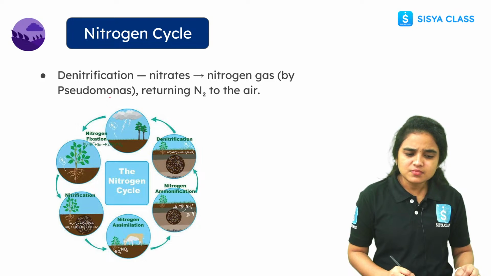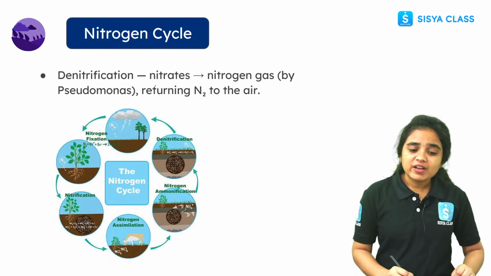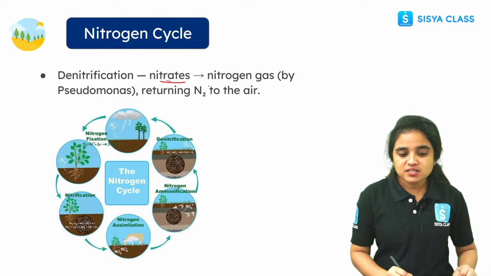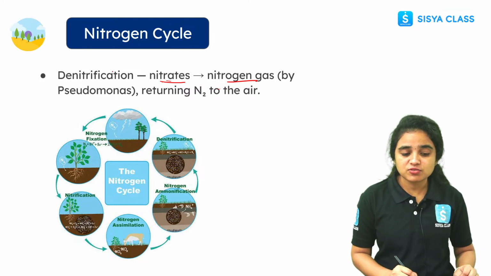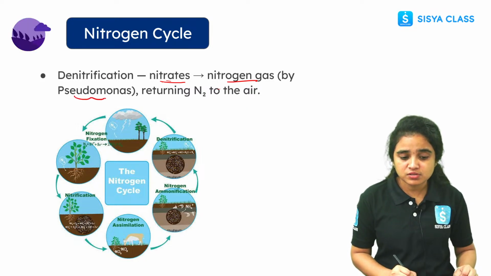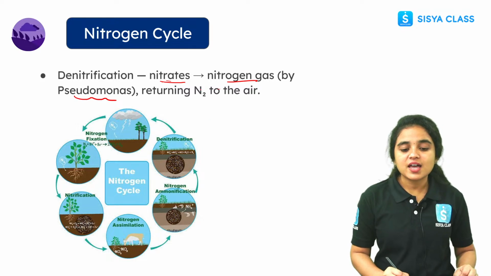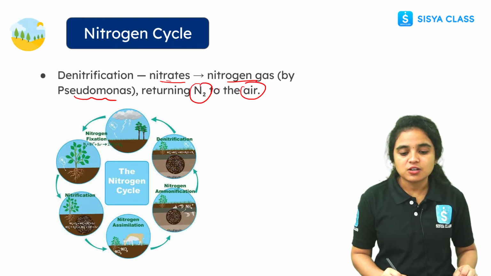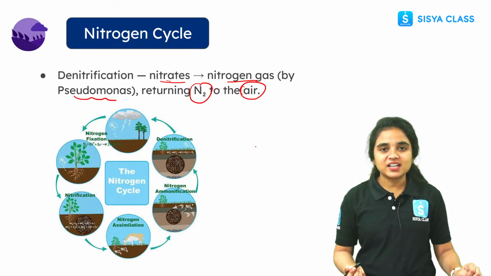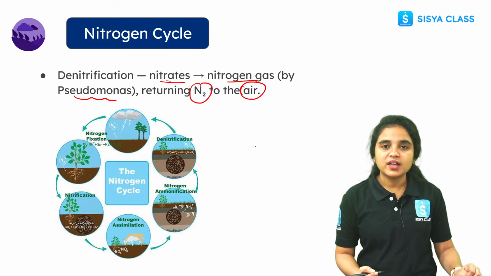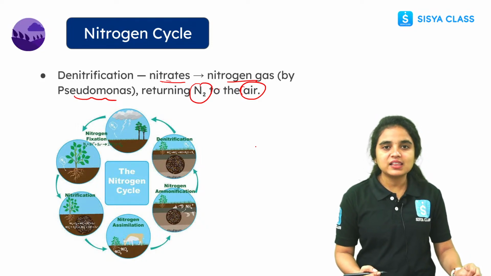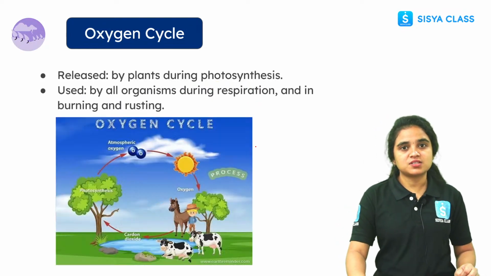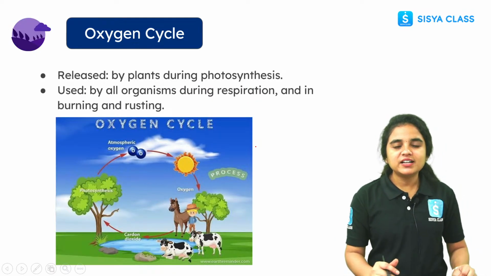And denitrification. While coming to denitrification, nitrates are converted into nitrogen gas, which is formed by pseudomonas and returns as nitrogen to the air. So this is how plants are getting nitrogen and also the air is getting nitrogen. So this is the nitrogen cycle that happens in a step-by-step process. Okay, we have completed our nitrogen cycle.